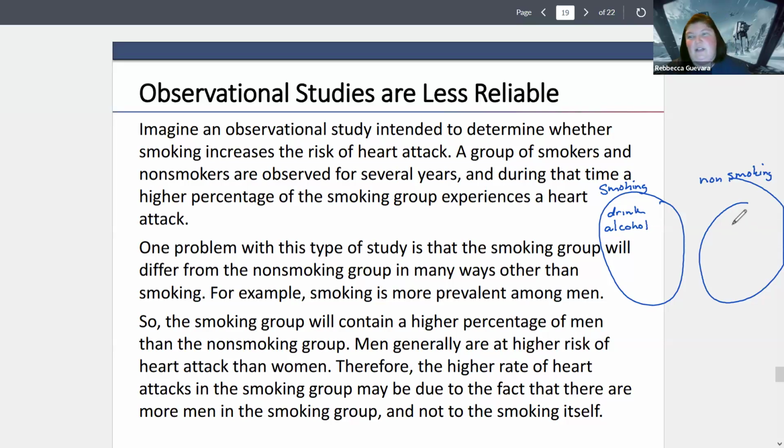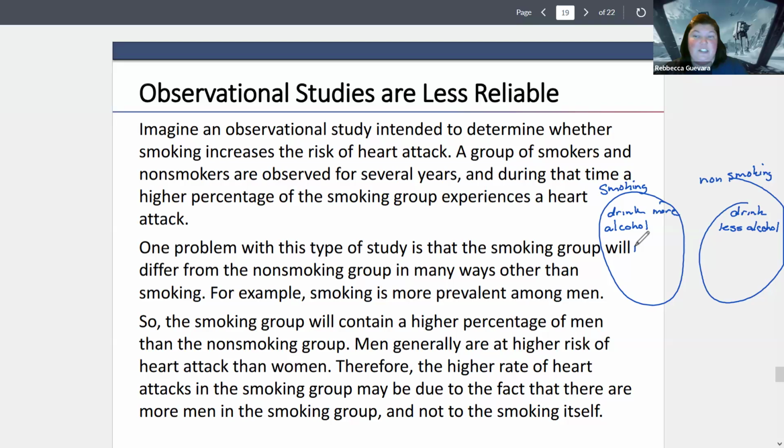So that is one thing. This group will probably not drink as much alcohol, so we'll say drink more alcohol. They're probably both going to drink, but this group will probably drink less. That's just something that we tend to notice, that those two things tend to go together. There's other things that we may see difference between these two groups.